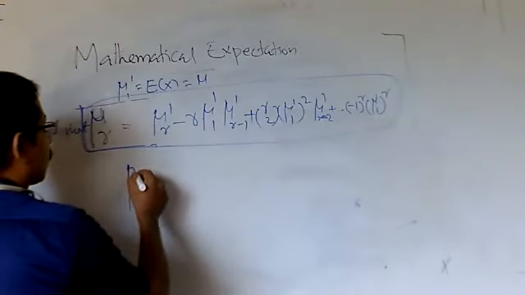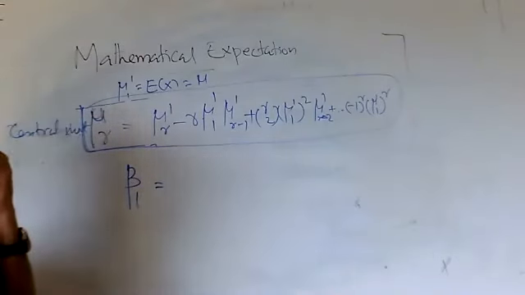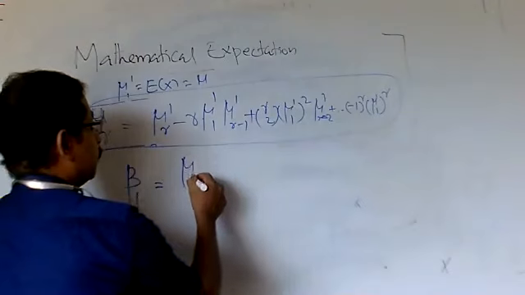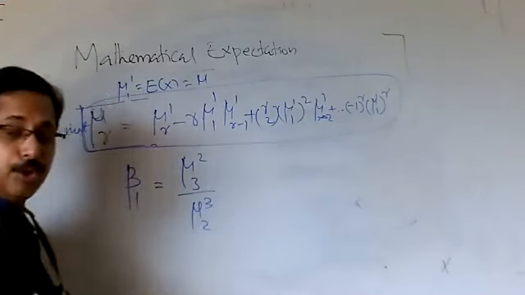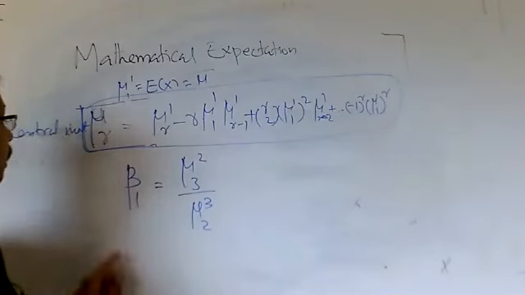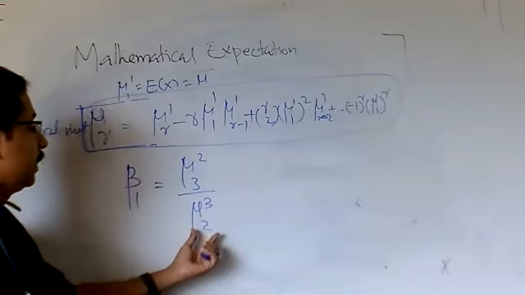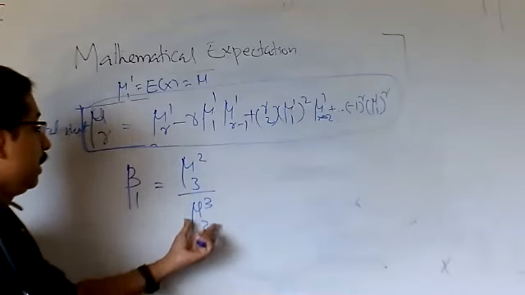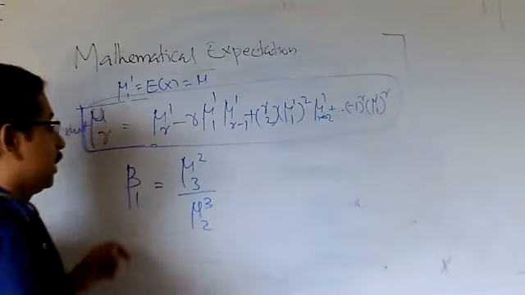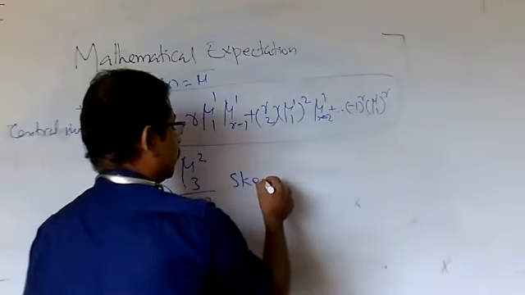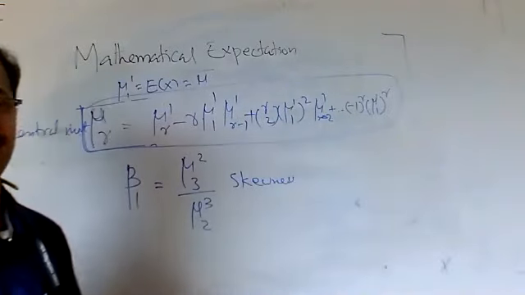It is beta 1, which is mu3 square by mu2 cube. Using the central moments, you find mu3, then find mu2, which is the variance. Then put these values here and you will get beta 1. Beta 1 is called skewness.